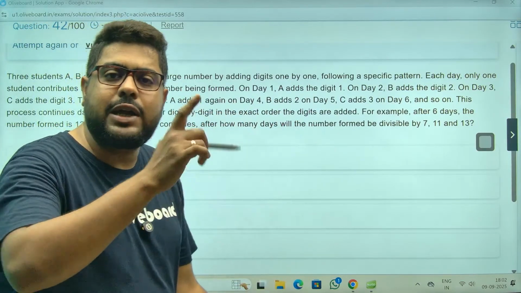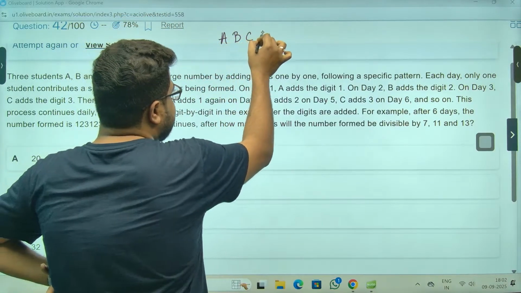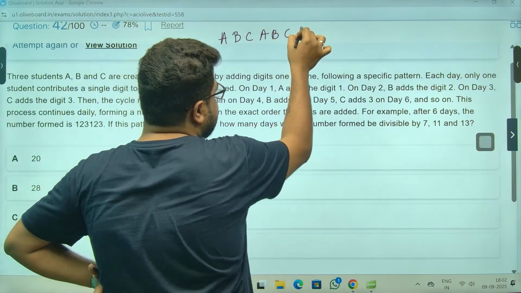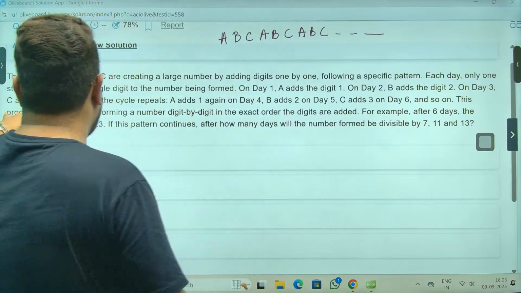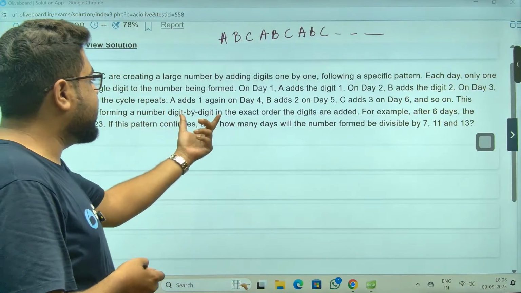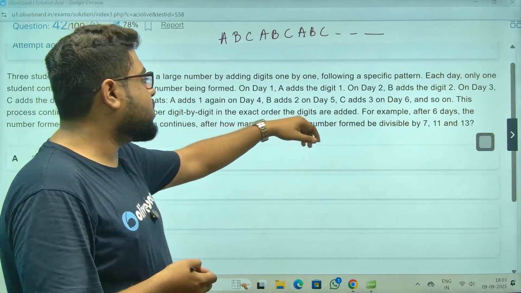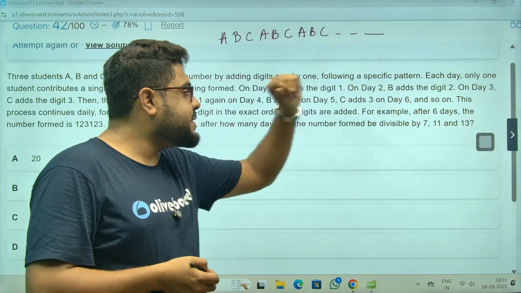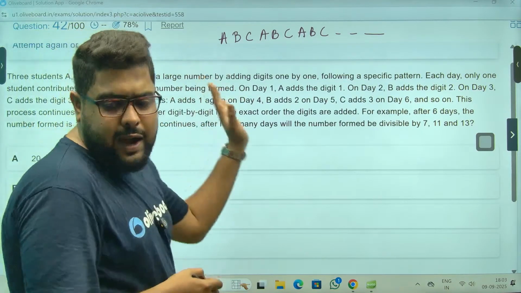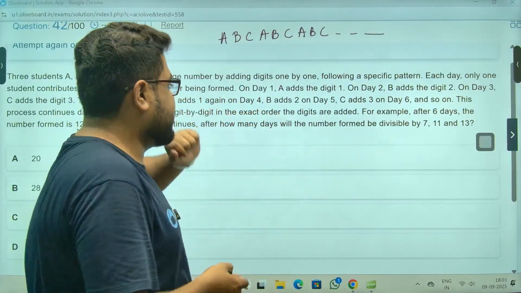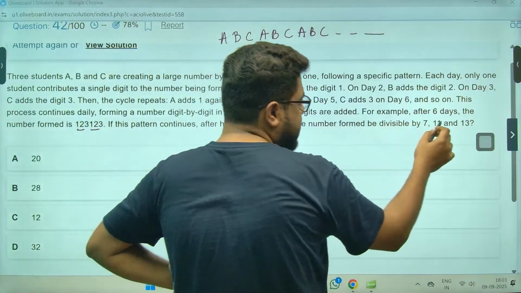So again A, B, C, the alternate concept of time and work. A, then B, then C, then again A, B, C, and it will continue. This process continues daily, forming a number digit by digit in the exact order the digits are added. For example, after 6 days, the number formed will be 1 2 3 1 2 3. The question is: after how many days will the number be divisible?